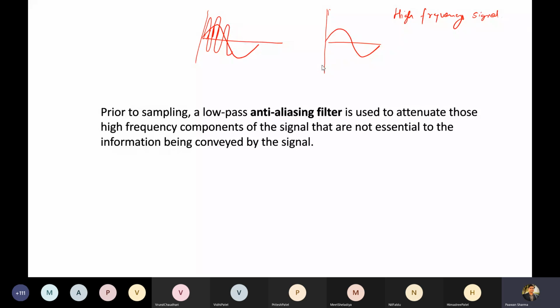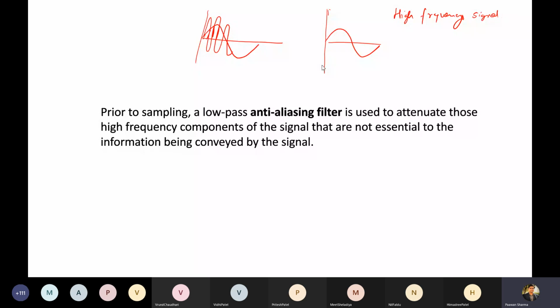So what will happen is, when you sample, this high frequency signal will also appear as a low frequency, so its component is getting added into the sampling process of the low frequency signal, right? And our aim is never to get that noise signal, right? We will not keep our sampling rate as per our high frequency signal, which in this particular example is a noise to us, right?